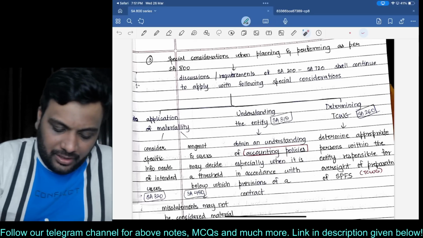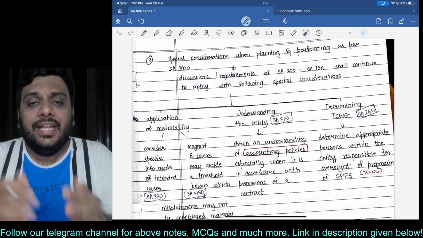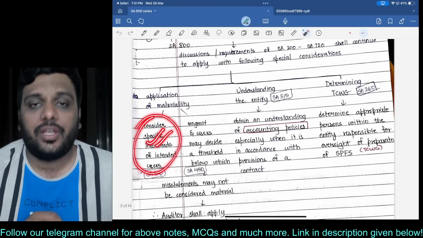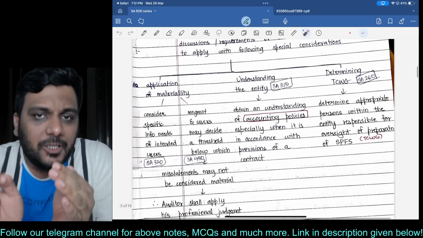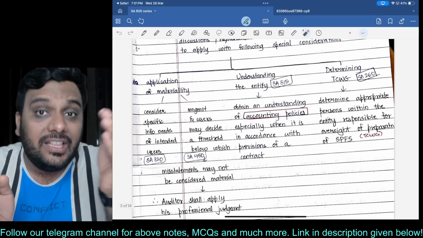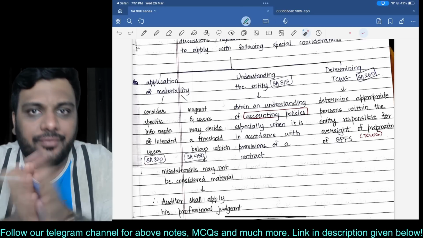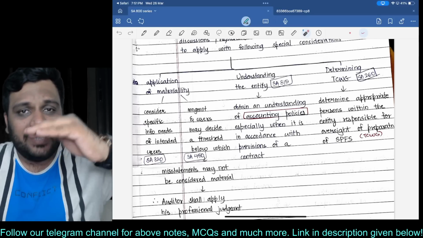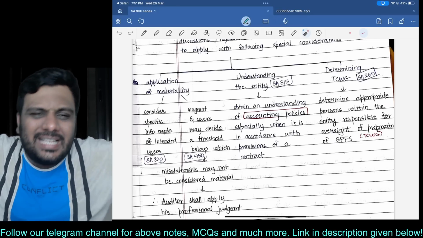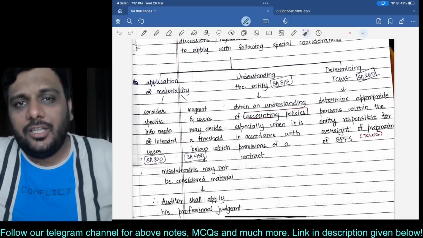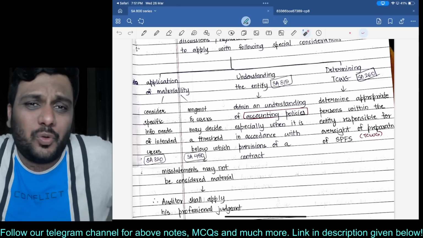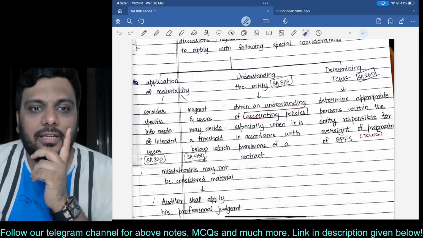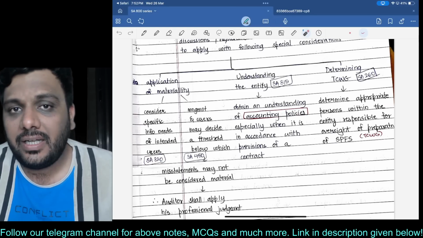So we need to focus on the concept of materiality over here. I have written: consider specific information needs of the intended users. Let us say that management and the user for whom the financial statements are being prepared have decided a threshold, that means a limit, below which misstatements will be considered immaterial. For example, management and the users have decided that only misstatements above 20% of turnover will be considered material. Otherwise, below 20% of turnover, they will consider it immaterial.